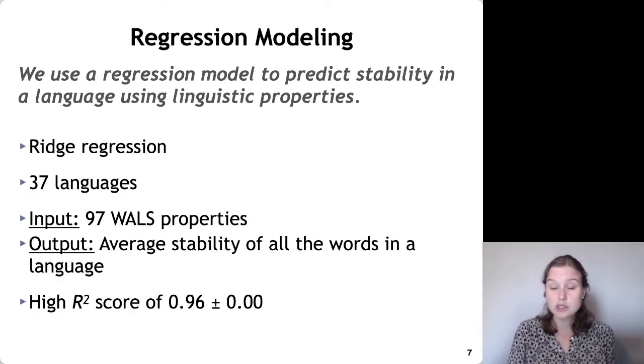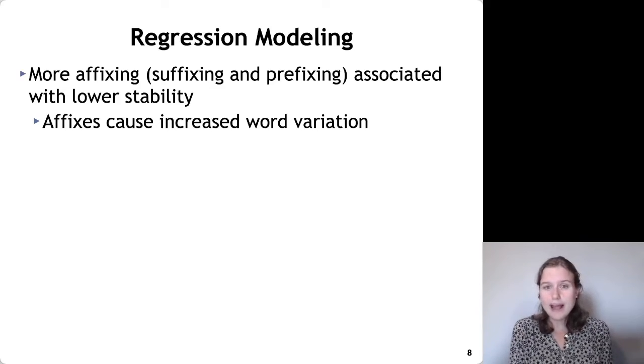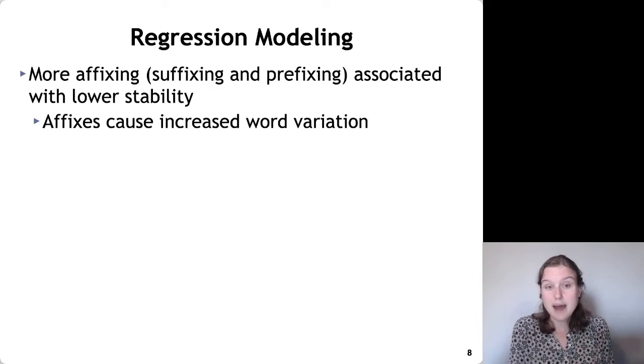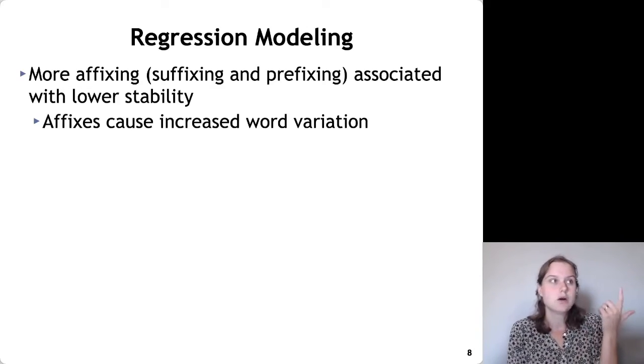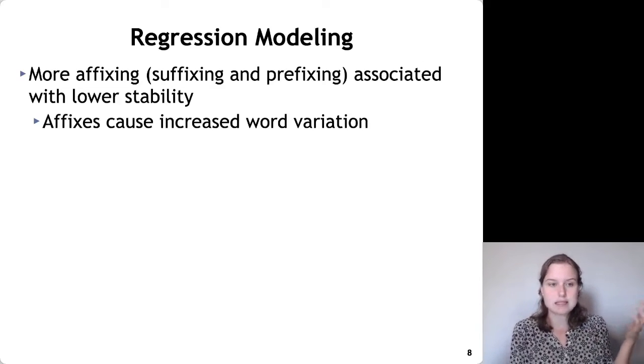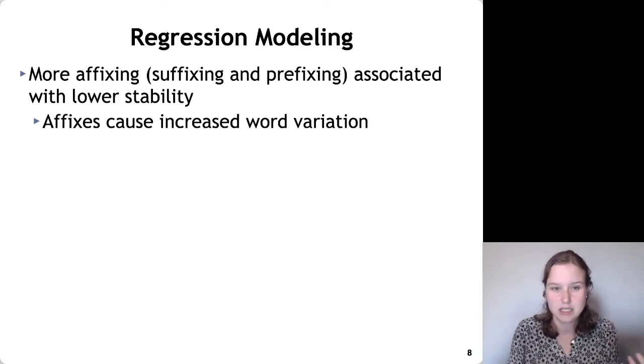So here are 2 conclusions that we can pull out from our regression model. The first conclusion is that more affixing, so affixing is suffixing, prefixing, is associated with lower stability. And this makes sense because if you have affixes, they increase word variation. If you take the word walk, you have walk, walked, walking, walker. You have all of this word variation, so it makes sense that in languages where you have more of this affixing, you're going to have more word variation, and thus you're going to have lower embedding stability.